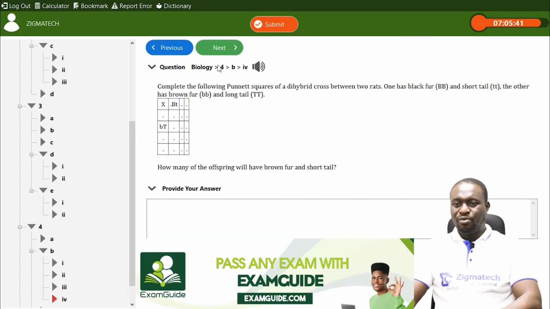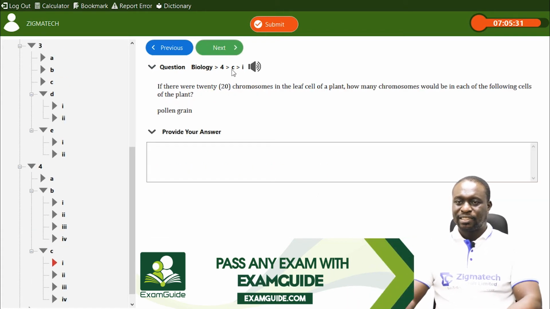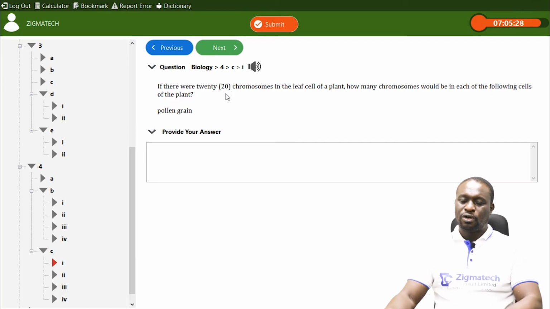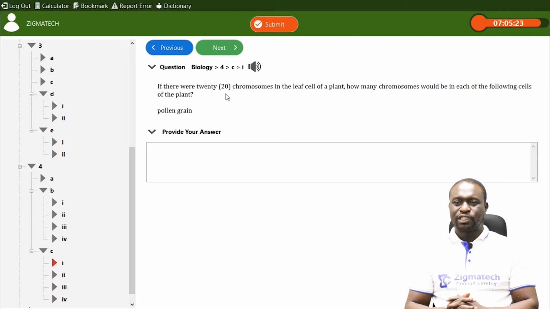Next question. How many of the offspring will have brown fur and short tail? The correct answer is 0, none. Okay, so that is for question 4B. Now let's move ahead to question 4C. It says if there were 20 chromosomes in the leaf cell of a plant, how many chromosomes will be in each of the following cells of the plant?